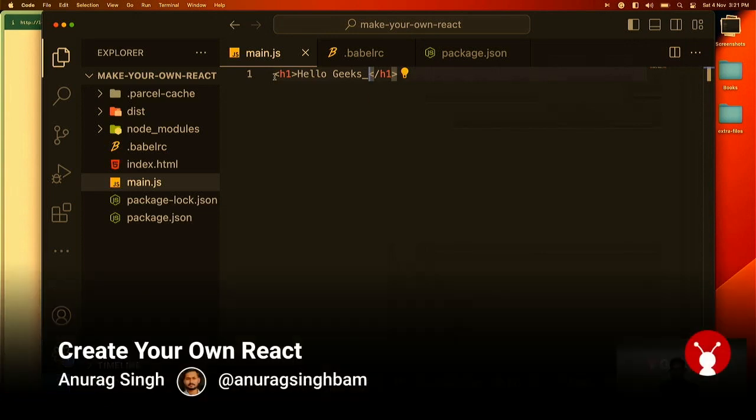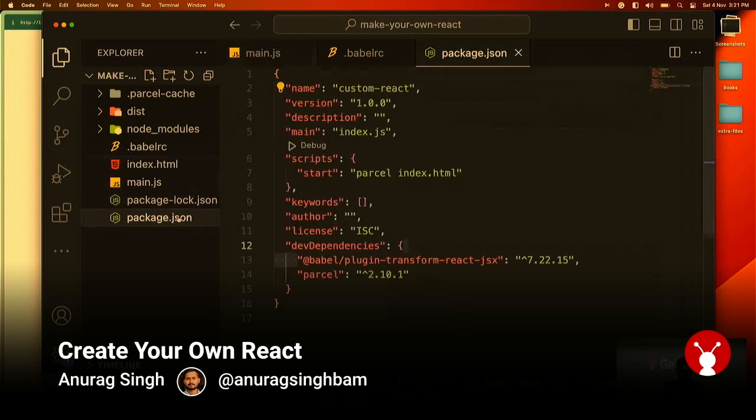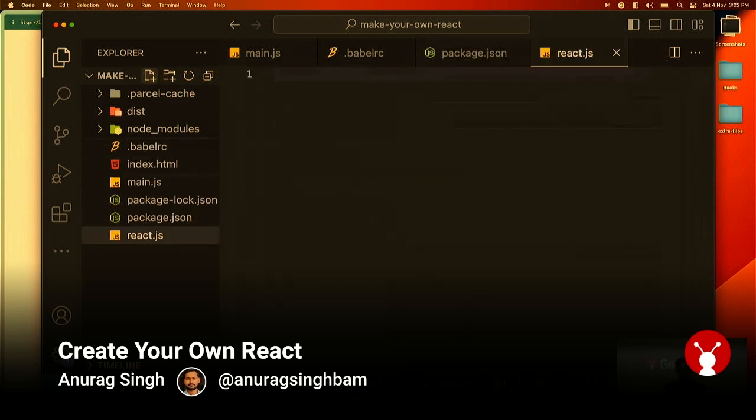Now we need to import React from where? I have not installed React here in the package.json. So we will create our own React. Let us create a file, react.js, and let me show you.